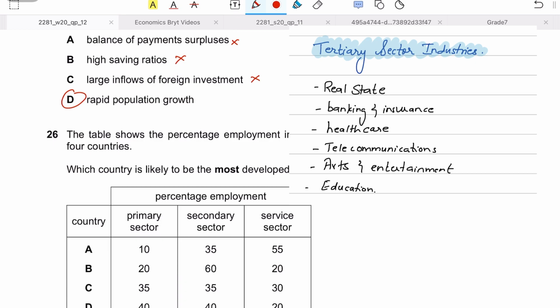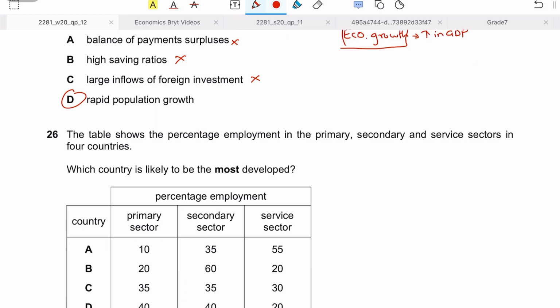So which country is most developed? Obviously the country that has the highest GDP coming from the service sector or the tertiary sector would be more developed, because service sector requires skilled labor and hence that requires high levels of education and training.